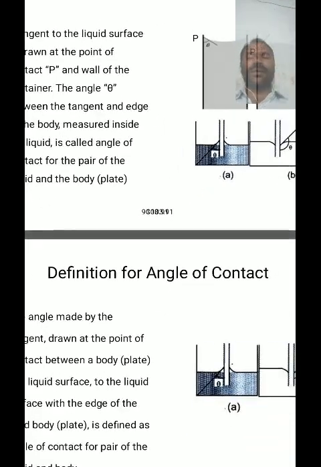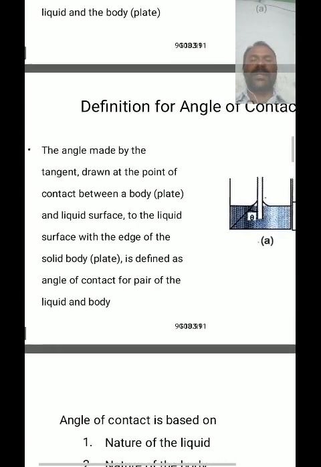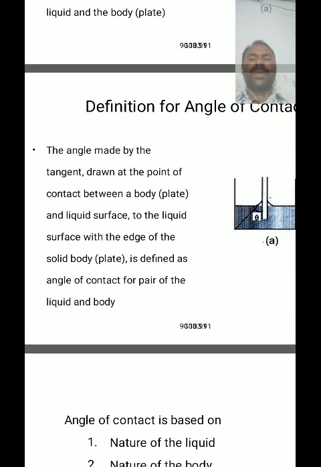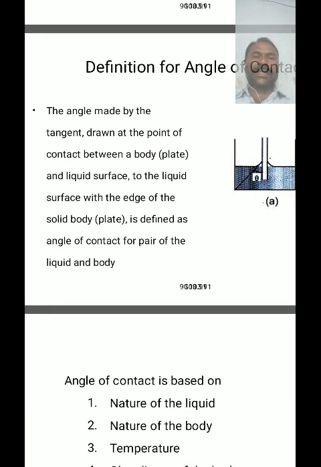That angle is called the angle of contact. So the angle made by the tangent drawn at the point of contact between the body, like the plate, and the liquid surface, measured inside the liquid, is called the angle of contact.